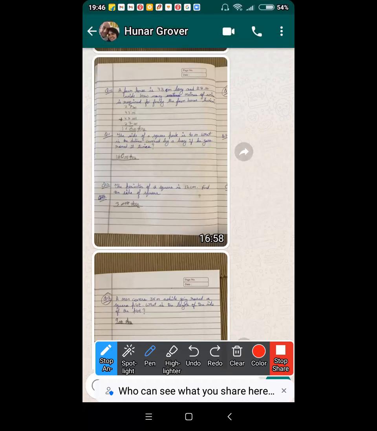Now, I'll tell you the mistake in simple terms. The side of a square park is 40 meter, right? What is the distance covered by a boy if he goes round it twice? Punar, 40 plus 40 plus 40 plus 40, 160 is if he covers it once. Yes, beta?